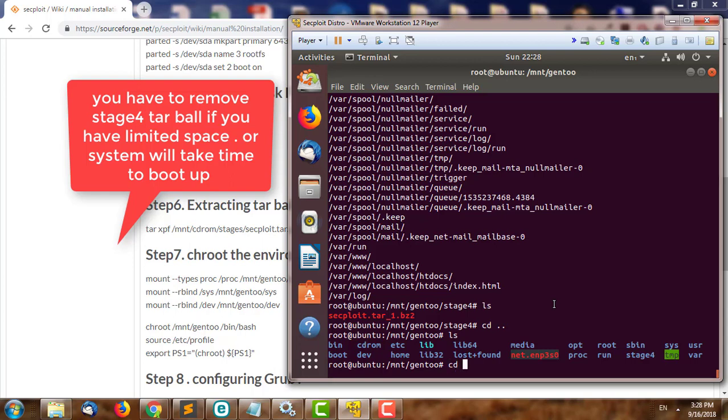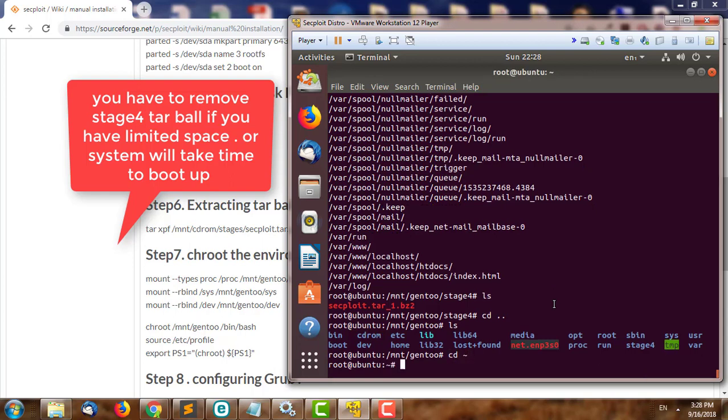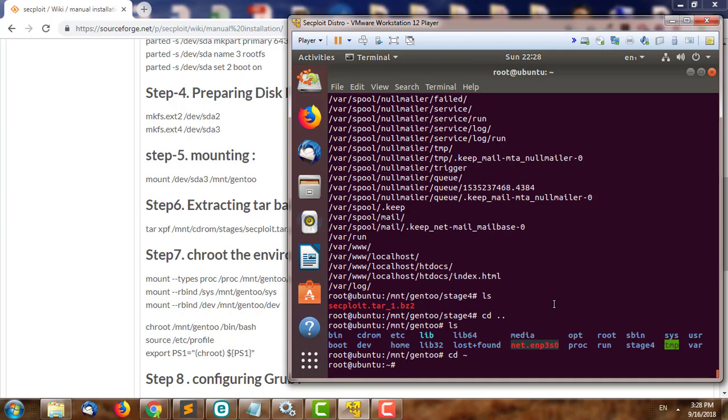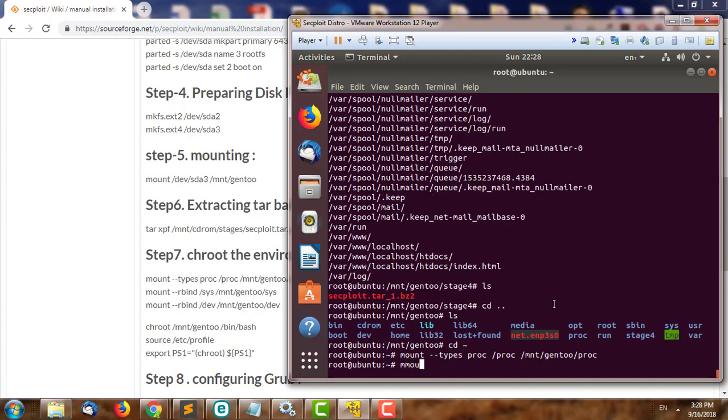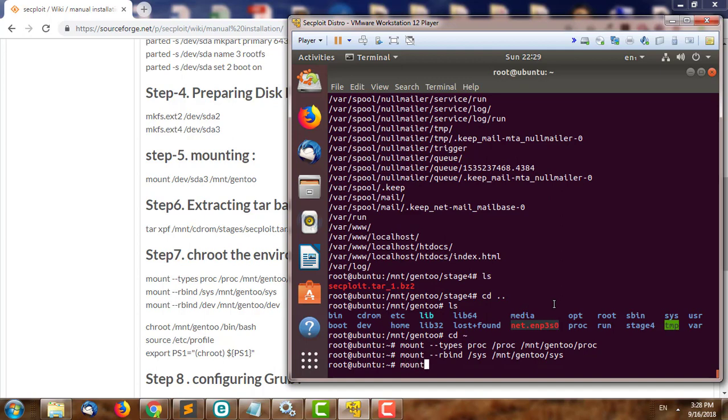First we're going to go to this path and start executing these commands, like mount and rbind.